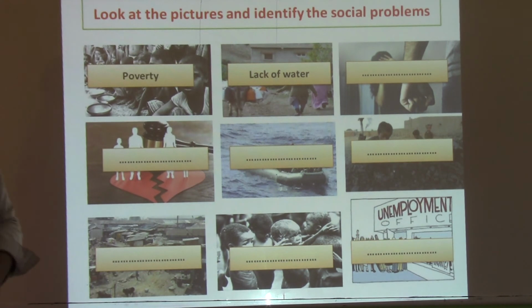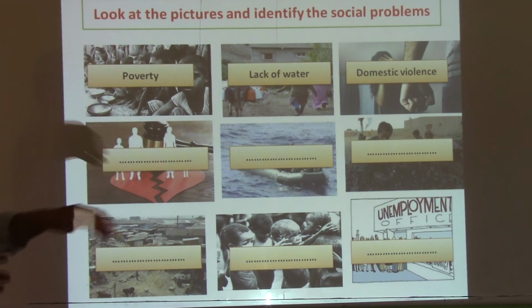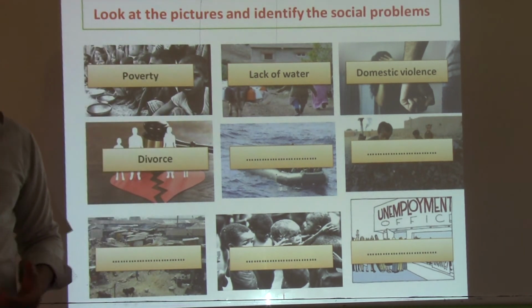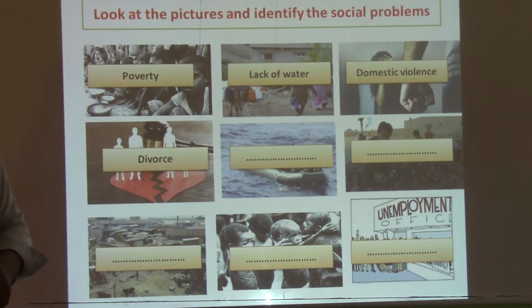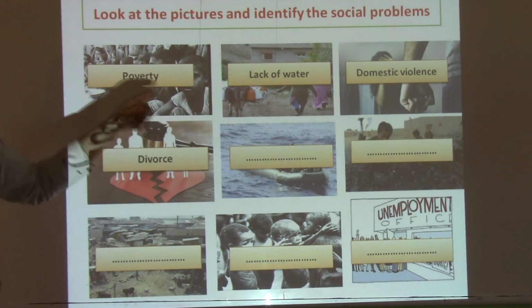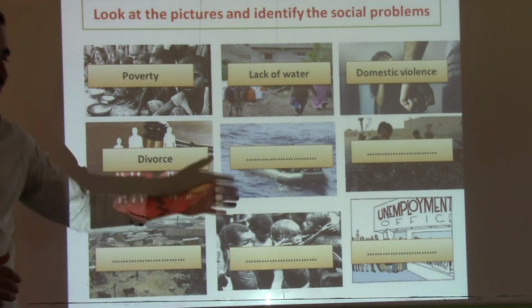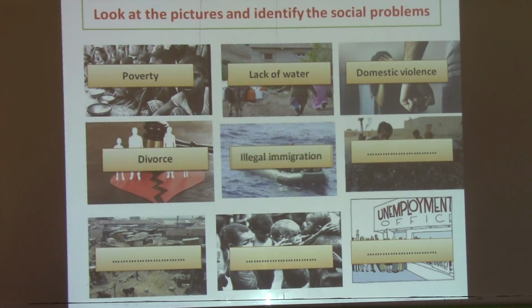The next one there, it's domestic violence. Here we are talking about domestic violence which takes place at home, either from wife or from husband. Okay. The next one here, when we talk about domestic violence, most of the time it leads to this social problem here, which is divorce. Okay, divorce. Here we're talking about separation, separation between the mother and the father. And the next one here, this is one aspect that has to do with poverty, especially, for example, in African countries or underdeveloped countries in general. They try to go to the other side. Here we're talking about illegal immigration.